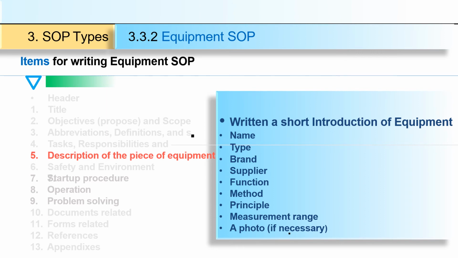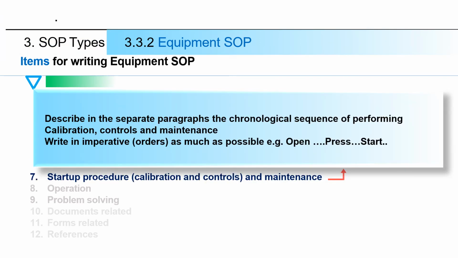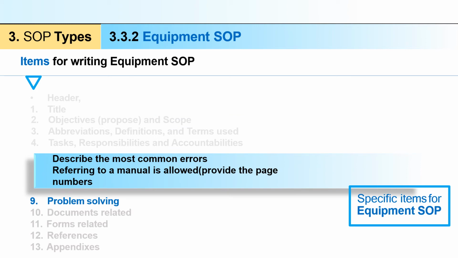Then describe the startup procedure, like calibration and control and maintenance. Here you have to write a separate paragraph with all the sequences of performing calibration, controls and maintenance. Always write in the form of open, press, start. Whatever steps are involved in that equipment, you have to write them. Then problem solving. Most of the time the equipment may present with some error. You have to write how to solve the error.